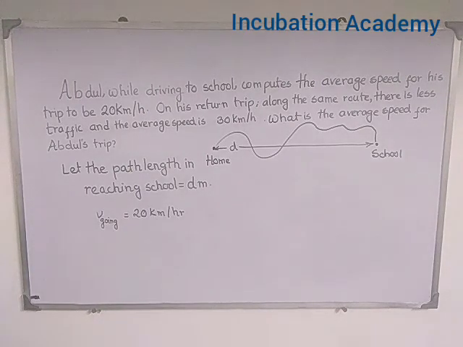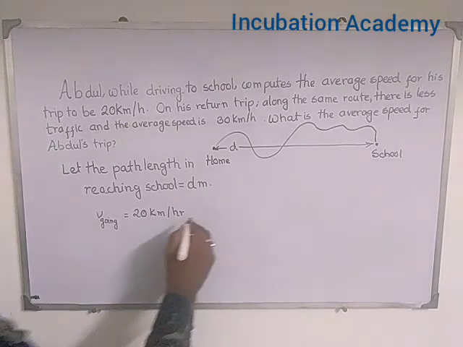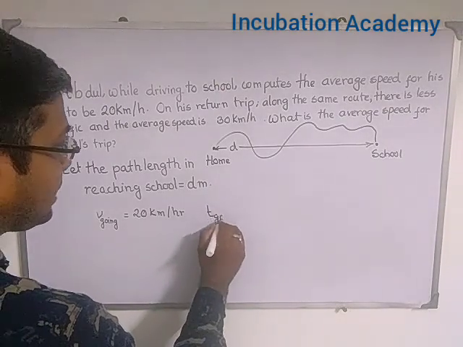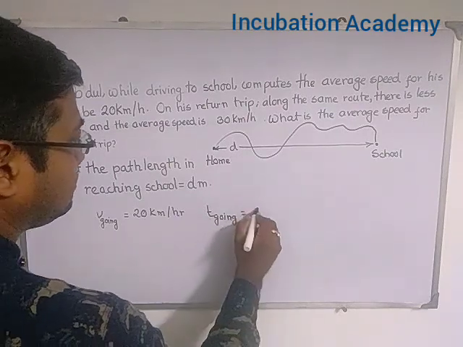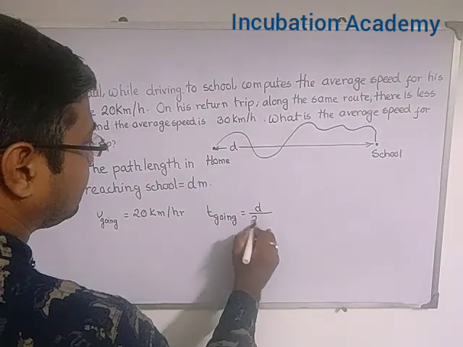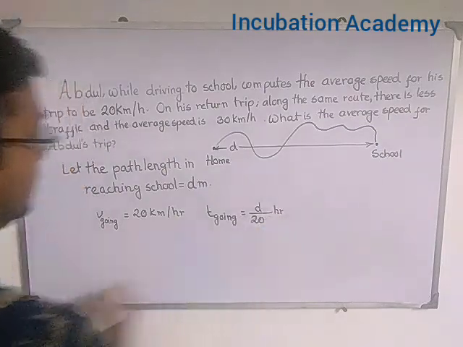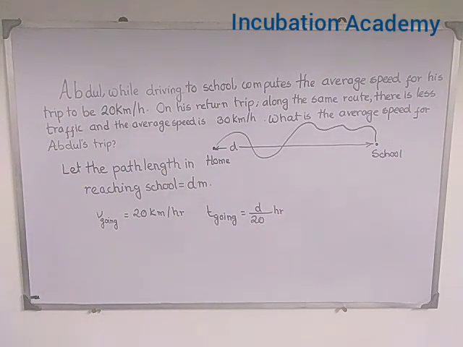If I want to calculate the time taken by Abdul in going, we can say t going is equal to d divided by 20 hour, where d is the path length.